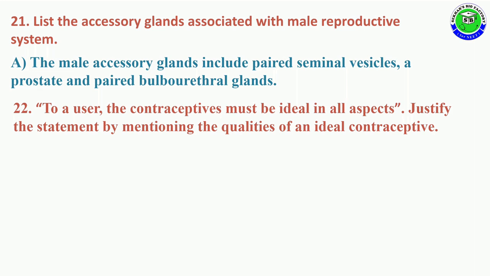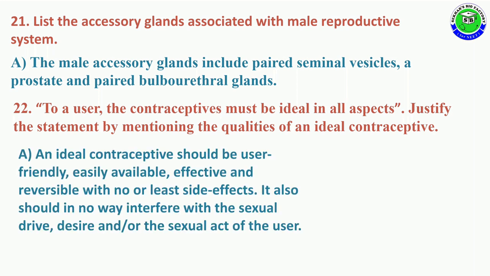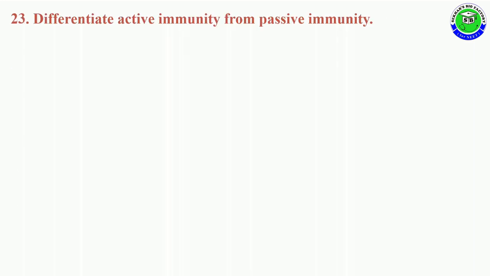Justify the statement by mentioning the qualities of an ideal contraceptive. The answer is an ideal contraceptive should be user-friendly, easily available, effective and reversible with no or least side effects. And also, it should in no way interfere with the sexual drive, desire and or the sexual act of the user. These are the features of ideal contraceptives.